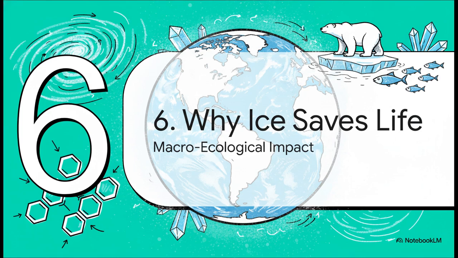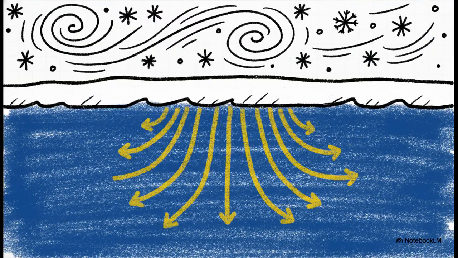Section 6. Why ice saves life. The macroecological impact. So let's zoom all the way back out from the quantum physics and the crystal lattices to the macro scale, and let's just look at our own planet. Why does this tiny microscopic quirk matter so much to us? Well, because ice is less dense than water, lakes and oceans freeze from the top down.